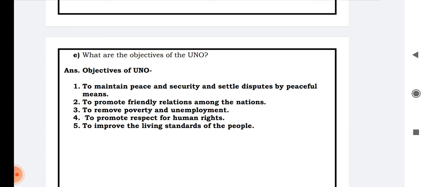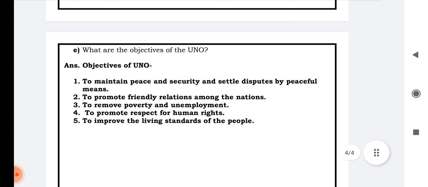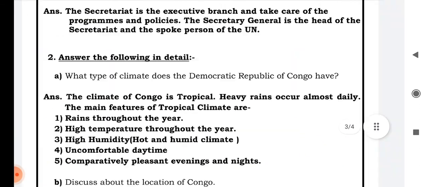Number 4, to promote respect for human rights. Human rights are very important. Number 5, to improve the living standards of the people so that everyone can benefit by the policies made by the organs or agencies of the United Nations, and everyone should have a good life also.